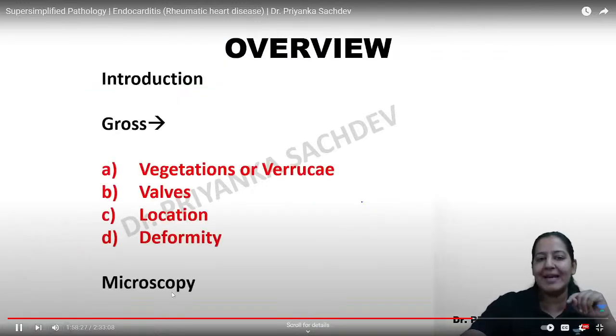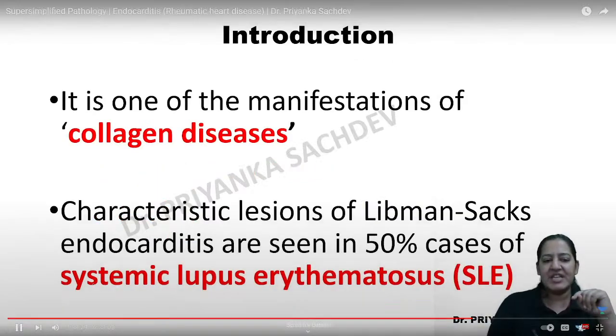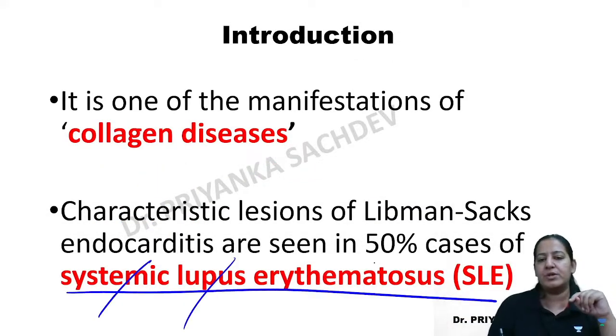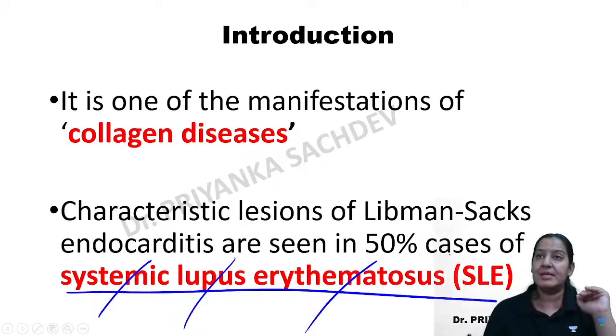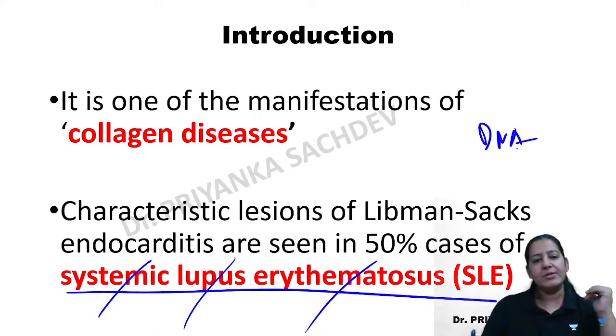You know what is SLE? It is an autoimmune disease. The patient has SLE, systemic lupus erythematosus. SLE is an autoimmune disease in which the body forms antibodies against the DNA, double-stranded DNA. So it is a multi-system involvement, right? So here, the body forms auto antibodies against the heart also.